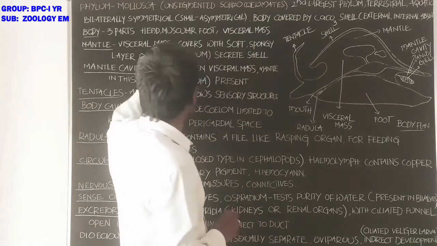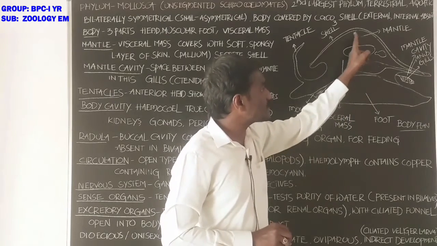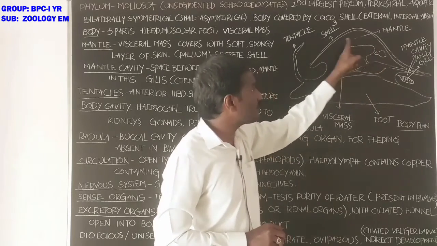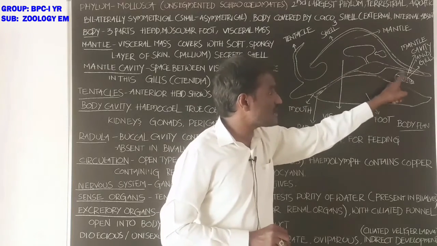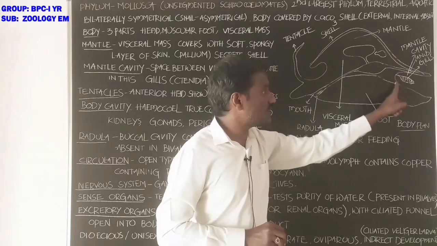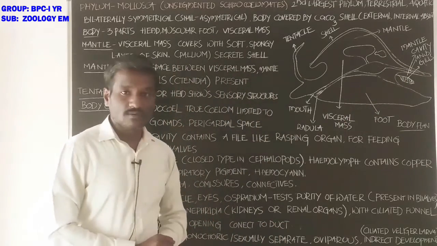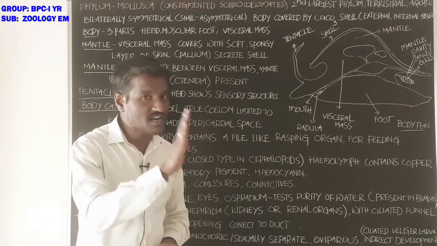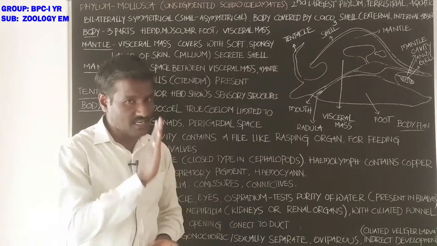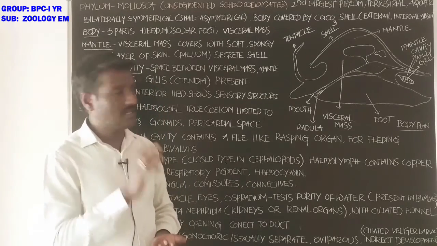The visceral mass is covered with a soft spongy layer of skin, that is called the mantle, also called pallium.